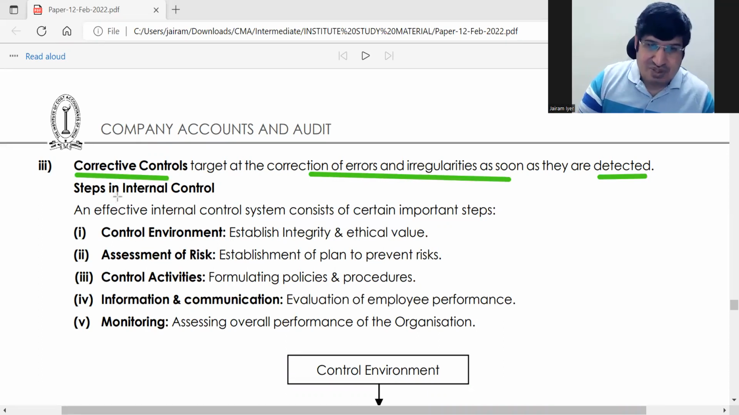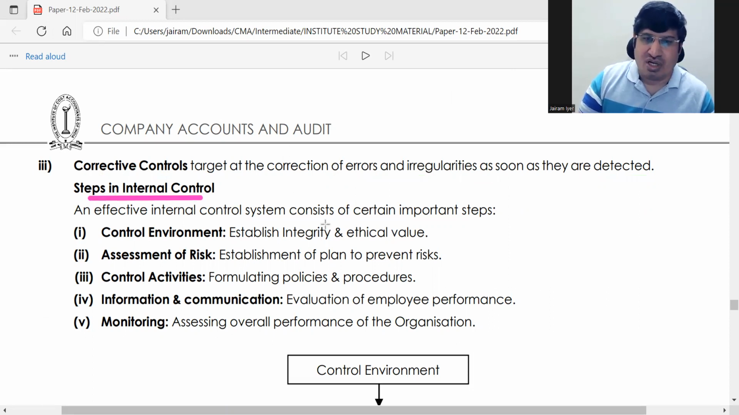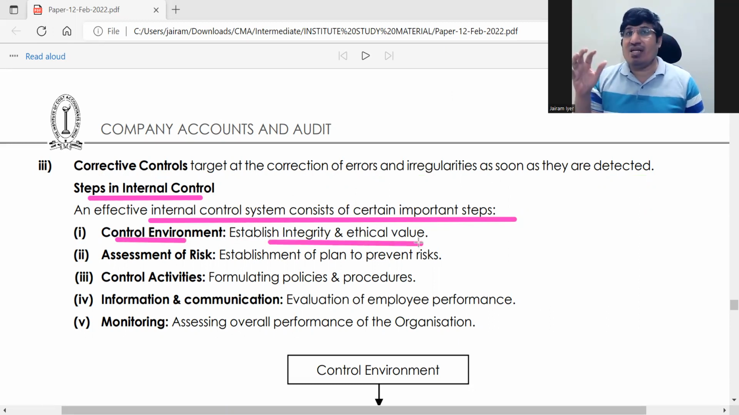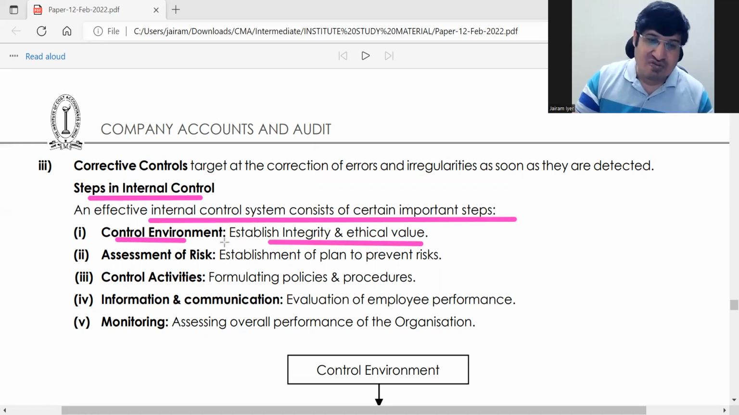Right. So steps in internal control है हमारा next ये. So effective internal control will have these steps. First step is control environment. Control environment is you have to establish integrity and ethical value. So when employees come in, you tell them about the ethical value of the organization, जिससे एक environment बनता है. Okay, we are working for an ethical company. The first thing is build a control environment with ethics.